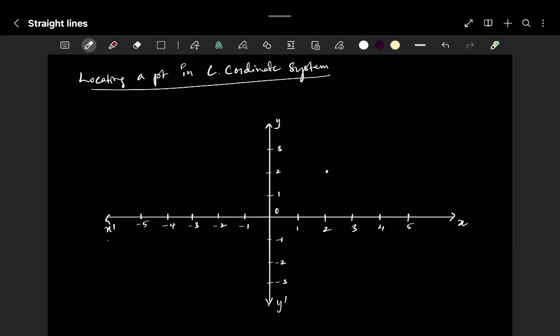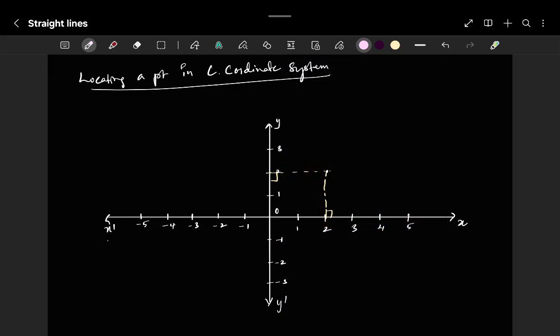If I drop a perpendicular from the point to the x-axis and a perpendicular from the point to the y-axis, it shows the distance of the point with respect to the origin.